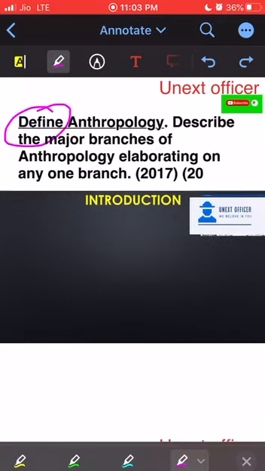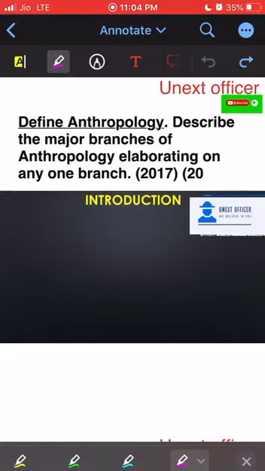So coming to how to address the question. In the introductory part, we have to project an idea that we know there are various definitions of anthropology existing, and we also know that it has kept changing with time, or we can say it has evolved. The definition was earlier different and it has undergone several changes before coming to the present meaning.